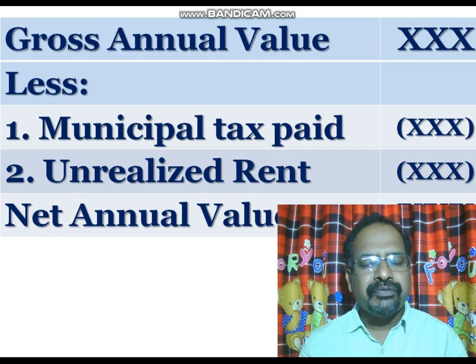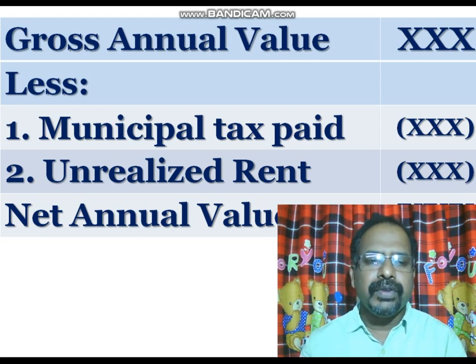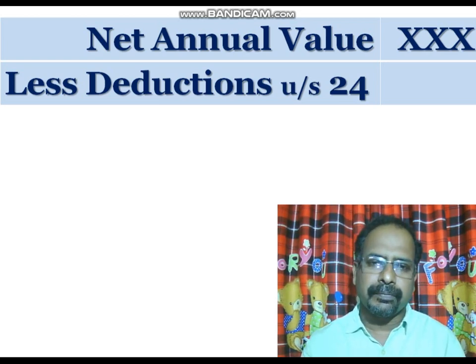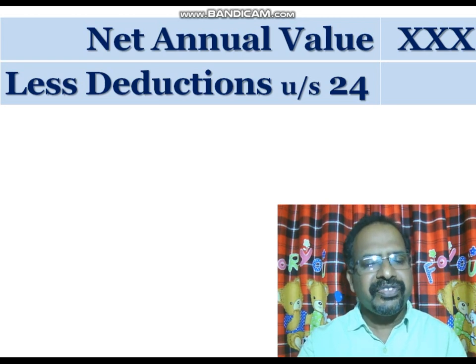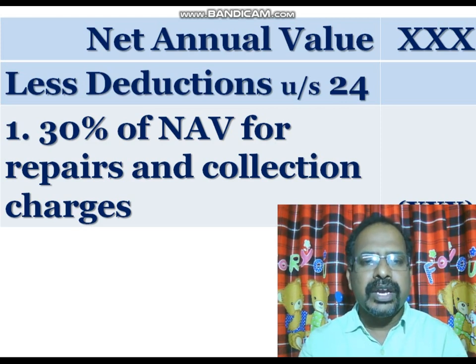And after deducting the municipal tax and the unrealized rent, we get net annual value. After getting net annual value, the assessee can deduct deductions under section 24. The first deduction is standard deduction under the heading income from house property. It is 30% of net annual value.